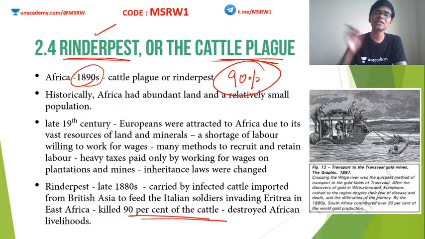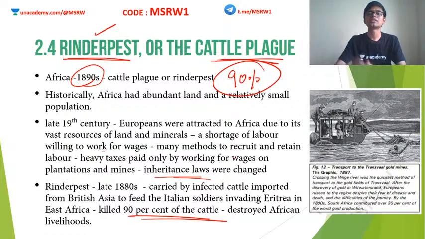Okay, so when Europeans came there, they changed everything. What did they do? They increased taxes, they changed the working hours, they changed the inheritance laws, and so on. So they completely transformed the society and the agricultural pattern in Africa to suit their benefits. Why? Because once they got there, they wanted manpower to do their bidding.